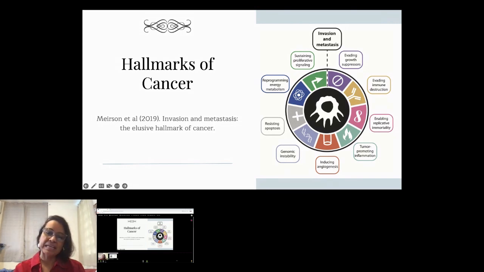They subsequently added additional hallmarks: reprogramming of energy metabolism, evading immune destruction, genomic instability, and tumor promoting inflammation as enabling characteristics of the process of tumorigenesis. Now, these are all well known as the famous hallmarks of cancer.